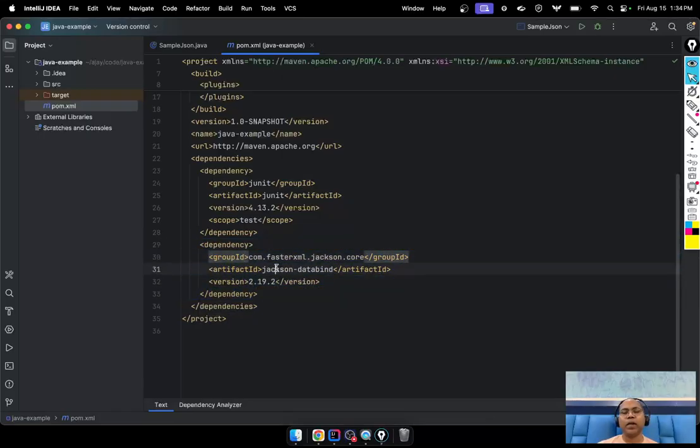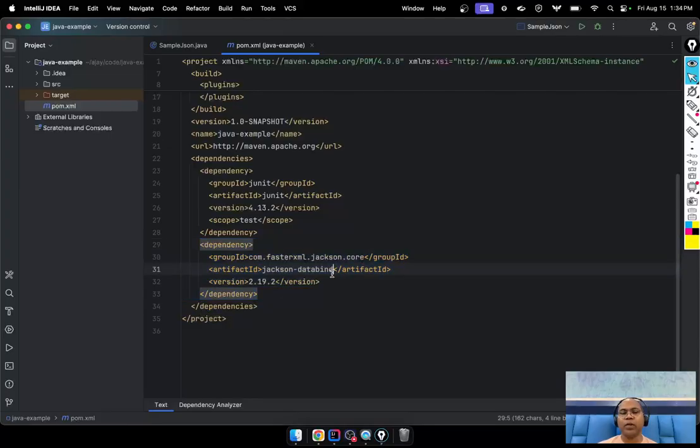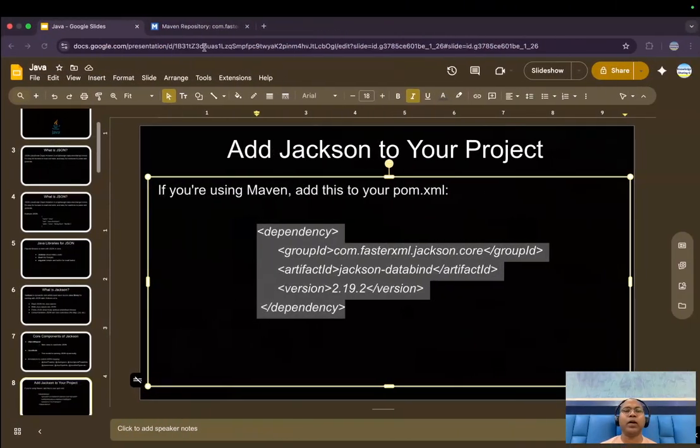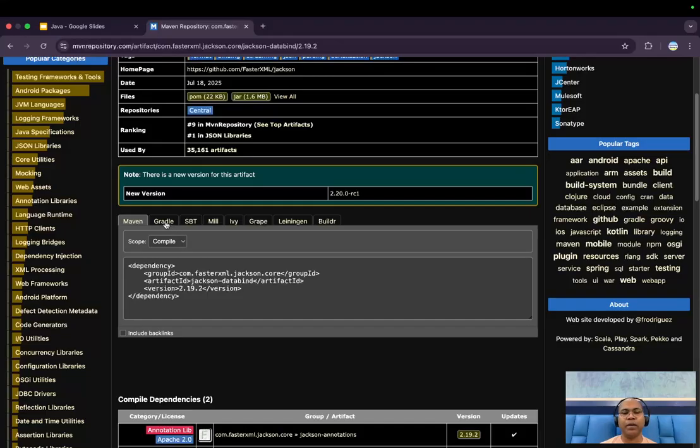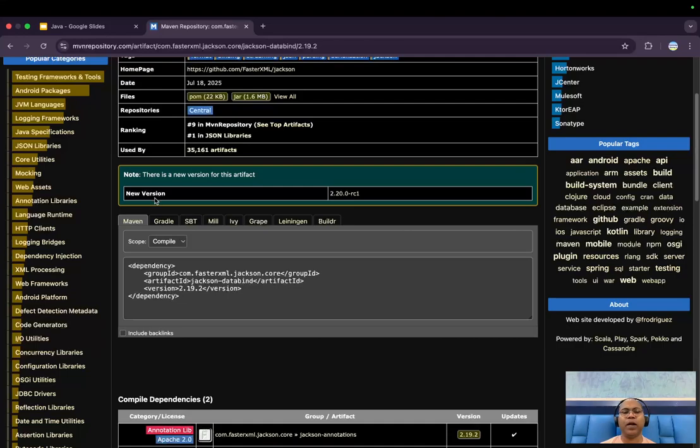This dependency provides all the functions, classes or methods required to read and write JSON files, this Jackson library. The first thing is we have to add this library as a dependency in your Maven project, or if you are using a Gradle project, you can get it from the Gradle library. This Maven repository has lots of dependency formats, including SBT, but nowadays applications majorly use Maven or Gradle, so both have a Gradle dependency.